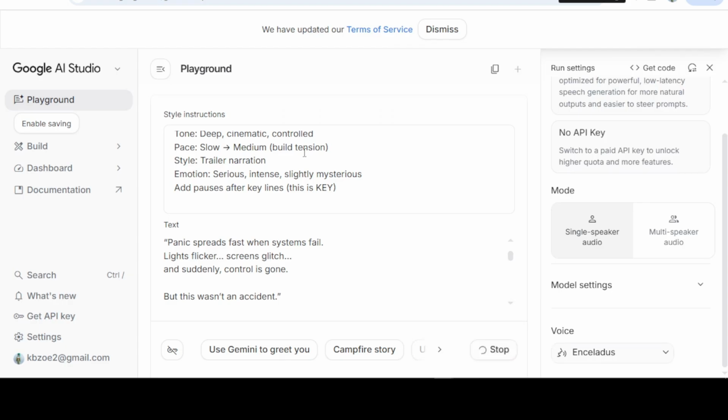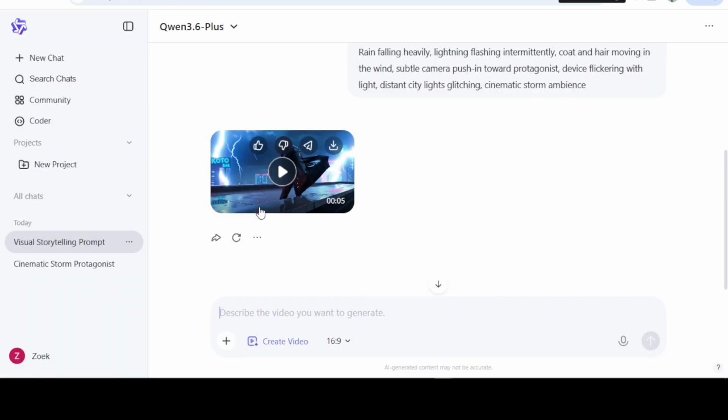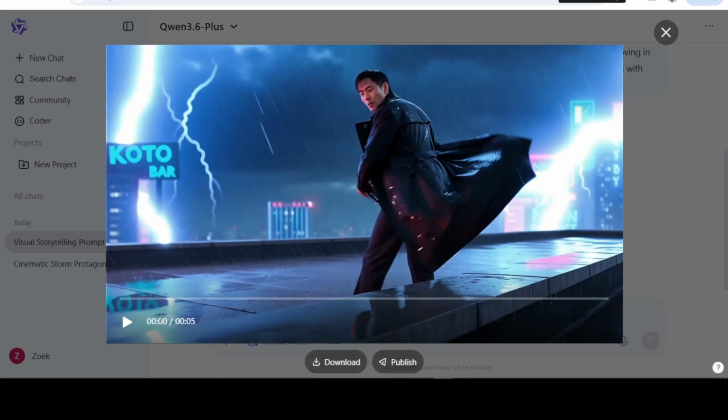So while we are waiting for it to generate, let's head back to our Queen AI and see what came out. Beautiful. So let's play and see what Queen was able to animate for us.